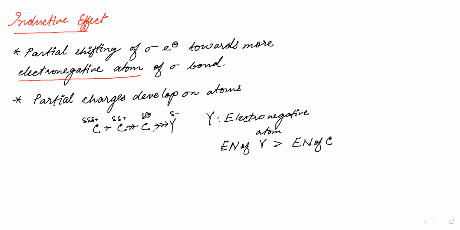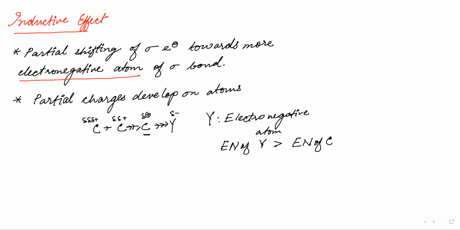Correct? Or do you understand that? Yes, it will, or no? Don't just say okay, like, yes, fine, we accept it. Then this carbon will have some positive charge as the electrons are pulled. That means it is becoming electron deficient, and electron deficient means positive charge, correct? And as soon as this becomes positively charged, it is able to attract electrons. That means it will now start attracting electrons towards itself.